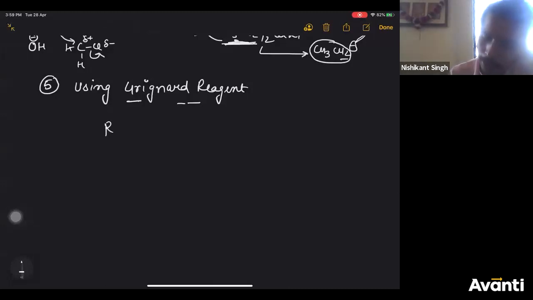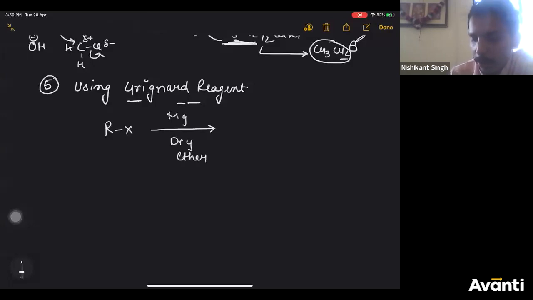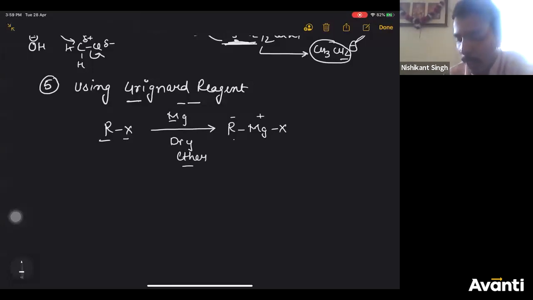You treat alkyl halide with magnesium in dry ether. It is an insertion type of reaction. What happens? Magnesium gets inserted between alkyl and halogen and you'll get RMgX. So Mg again gets positive charge. This gets negative charge. This is a special reagent because the R and Mg bond is a kind of polar covalent bond.